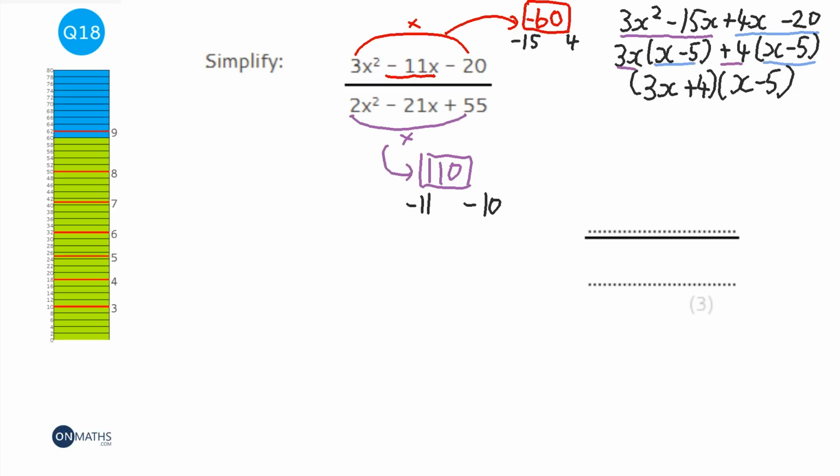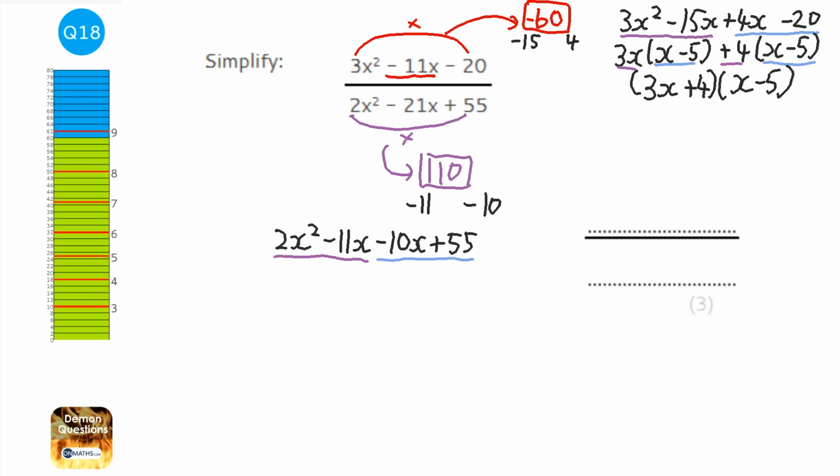Okay, so we rewrite this one. But instead of that minus 21x, we do minus 11x minus 10x plus 55. So same as before, we're going to factorize these separately. So we're going to divide out the x here. I don't think there's anything else, no. So 2x minus 11. Now we're going to have the minus here, and I think there's a 5 we can get rid of. So 5, and then 2x.